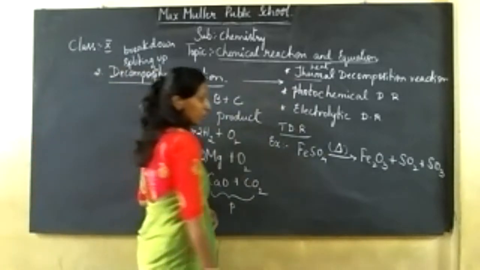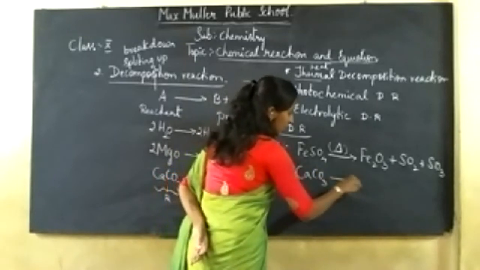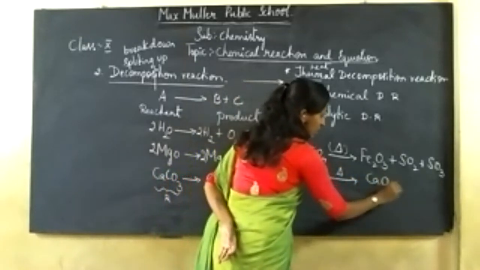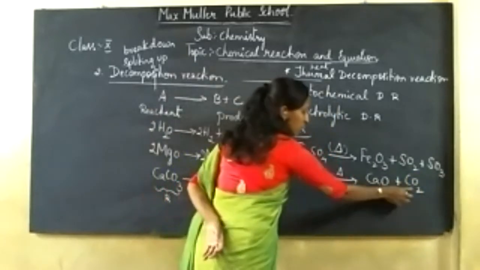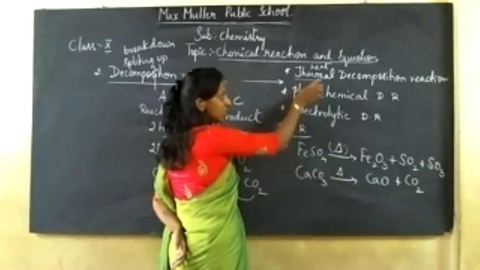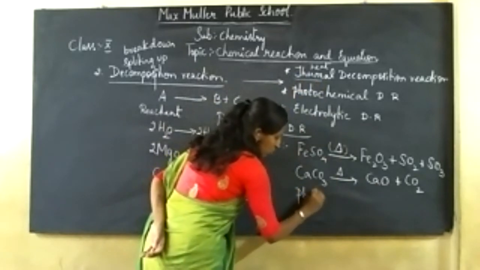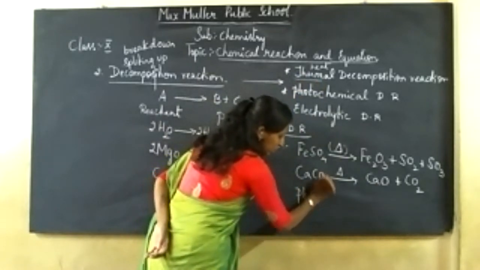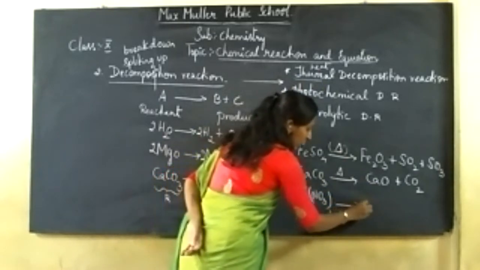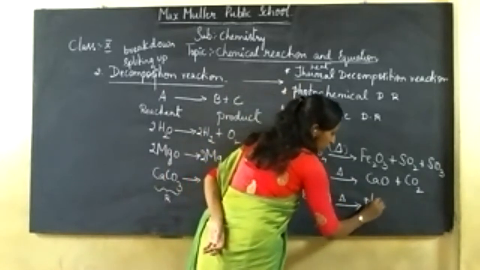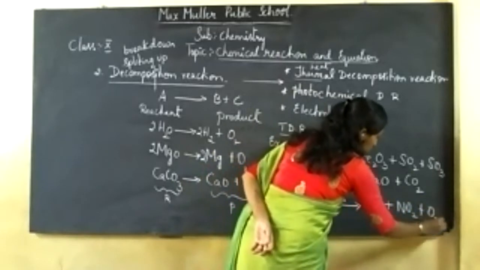I can give you a few more examples also. That is CaCO3. On heating, it gives CaO, calcium oxide, plus carbon dioxide. A single reactant is broken down into two or more products with the presence of heat, which is called thermal decomposition. I'll take one more: Pb(NO3)2, lead nitrate, on heating produces PbO plus NO2 plus O2. The equation is not balanced.